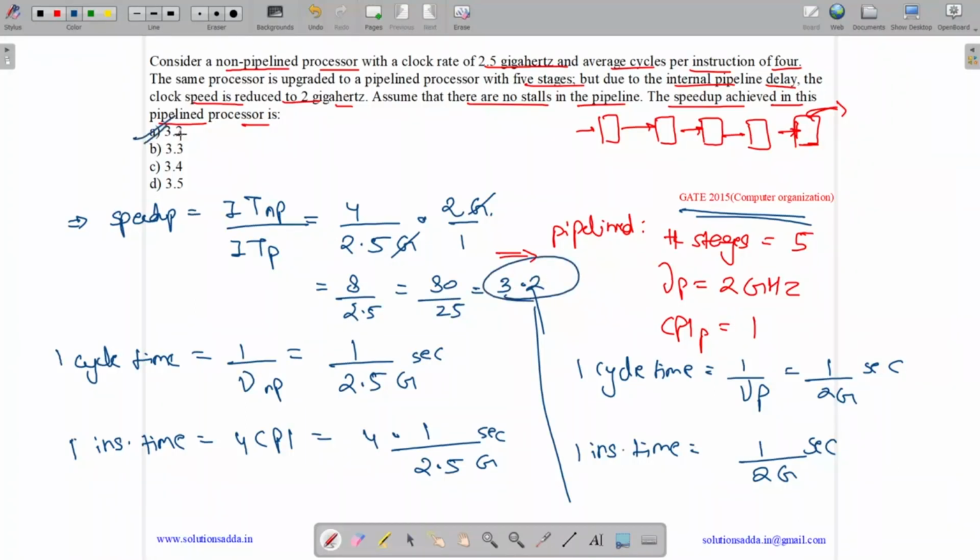So answer is 3.2, which means the pipeline processor is able to work 3.2 times faster than a non-pipeline processor. So if a non-pipeline processor takes 3.2 seconds for an instruction, then the pipeline processor will take only 1 second for that instruction. So answer is option A, 3.2.